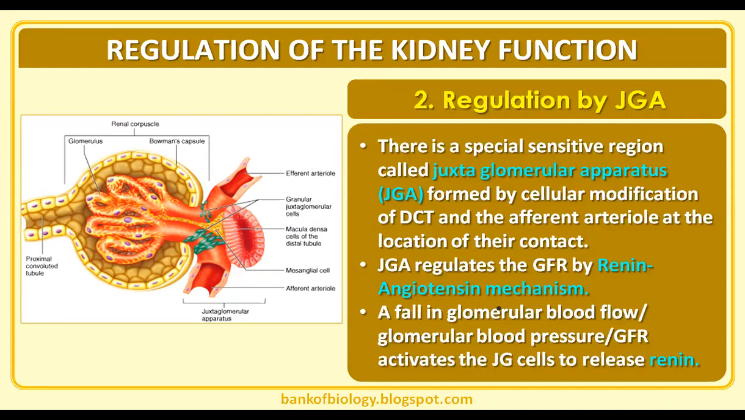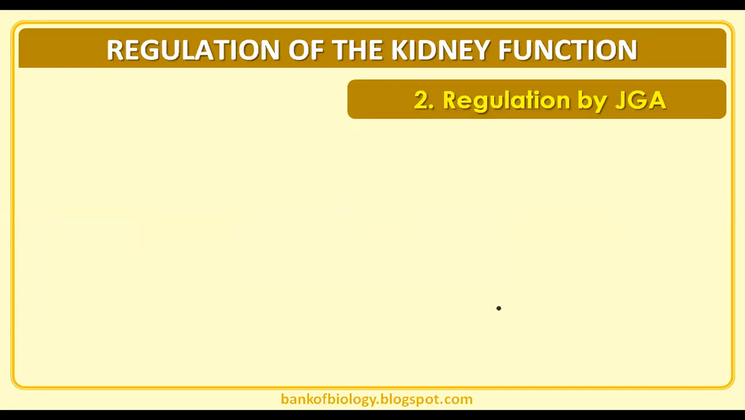When you are not drinking water, in thirst, in desert conditions, we created some condition there. When you are not drinking water for a long period of time, and when you are losing water in the form of sweating, at that time we can expect a fall in the glomerular blood flow or a fall in the glomerular blood pressure. The fall activates the JG cells to release renin.